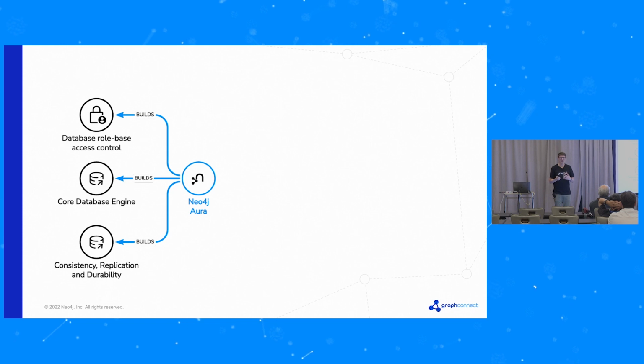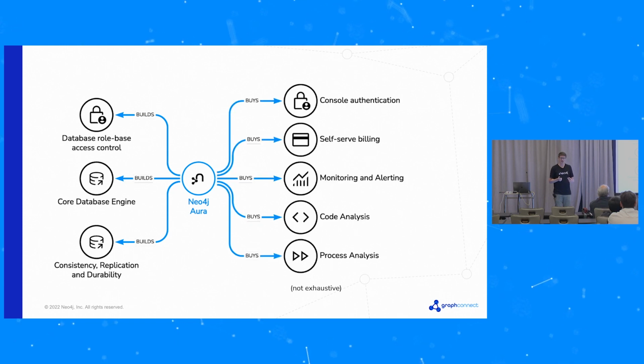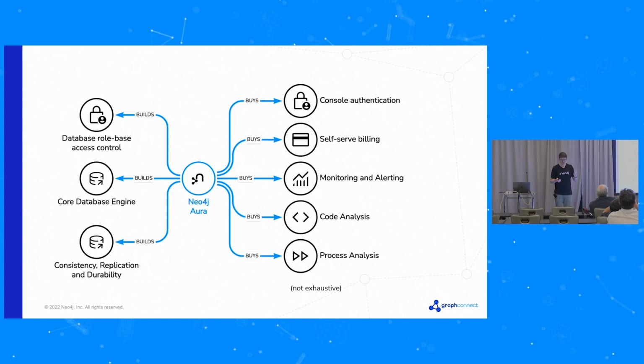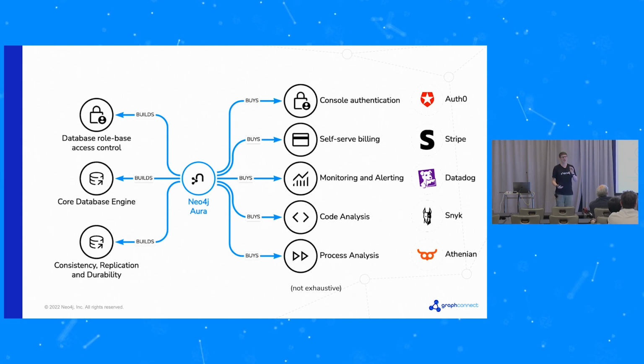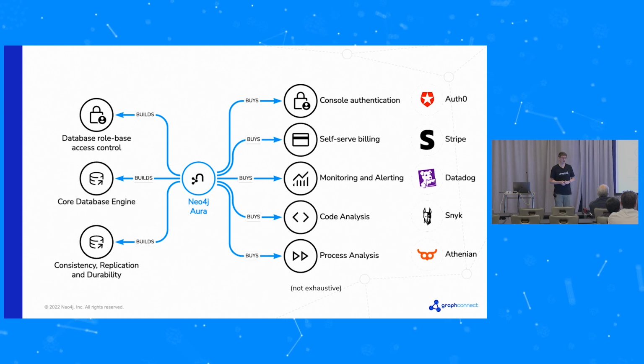But there are some things that aren't really our business. They're not really what we're into, but they're still really important for providing the service. So the things that we delegate out, I've listed here some of those: authentication, billing. You kind of get the idea from the vendors that we're using at the moment, and this is not exhaustive, but these things are out there that we're using as part of the live system.